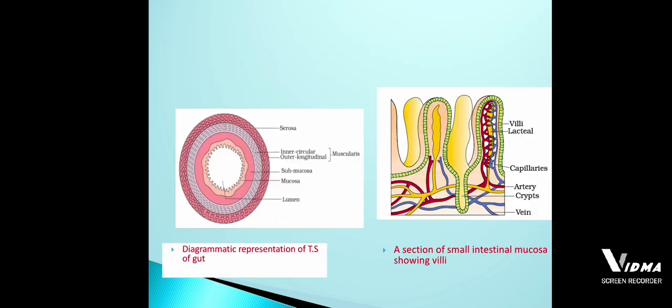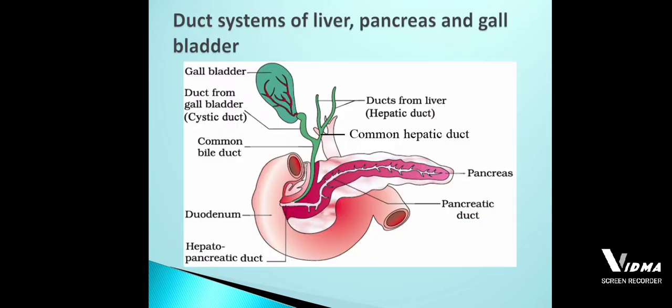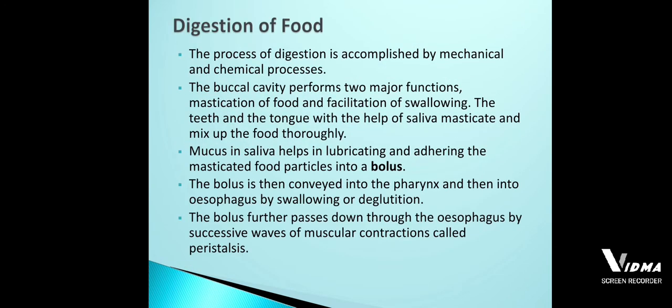Okay, so the digestive system does not only include the alimentary canal, it also includes the digestive glands. With respect to the digestive glands, you have come across three digestive glands, that is the liver, pancreas and the gall bladder. Along with the digestive glands, you have come across the duct system of the liver, pancreas and the gall bladder.